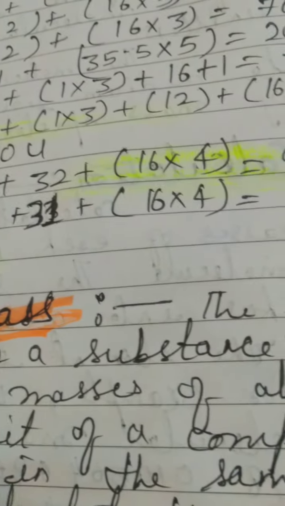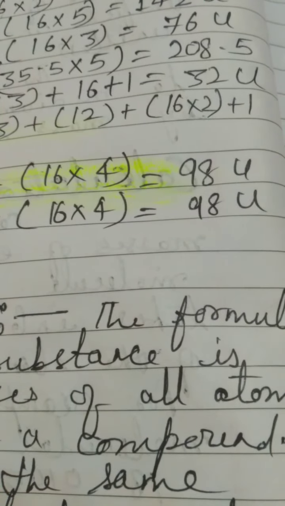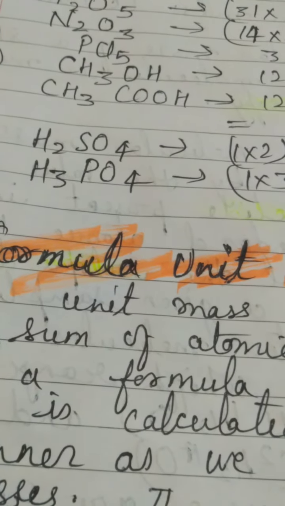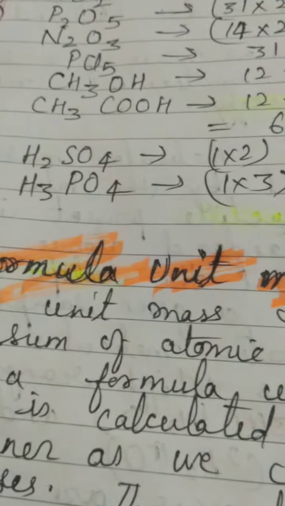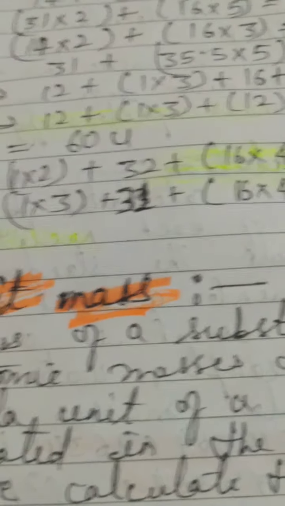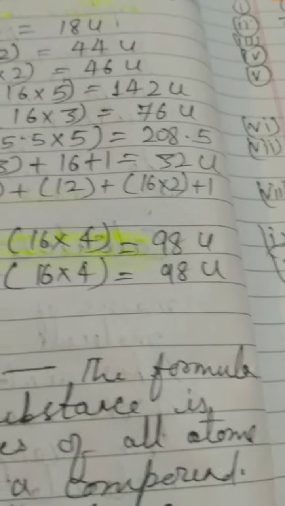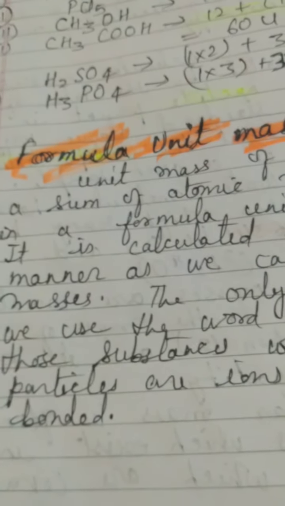atom of sulfur, which has the atomic mass 32, and 16 is the atomic mass of oxygen, and there are 4 atoms, and finally it is coming as 98 u, and the same will come in the molecular mass of phosphoric acid, which is H3PO4, because 31 is the atomic mass of phosphorus, and that is how we put the values of the relevant elements, and we get the final mass. So this was my discussion over the molecular mass and the calculation of molecular mass.